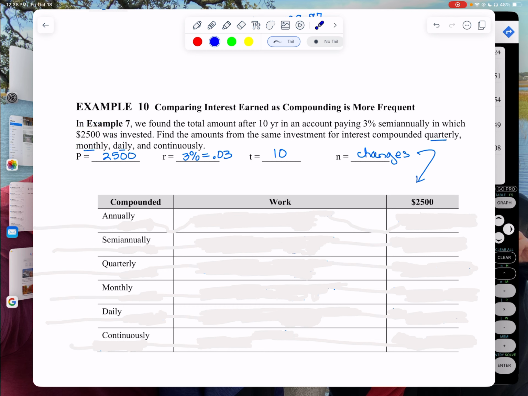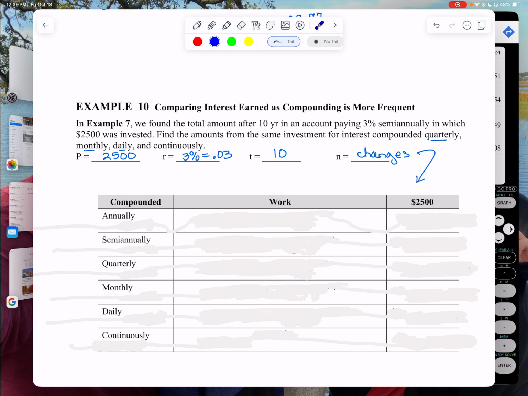That's going to be my P. We found the total amount after 10 years. It was in an account paying 3%. It's going to compound quarterly, monthly, daily, continuously. So I'm doing it all. I'm going to say annually, semi-annually, quarterly, monthly, daily, continuously, and see what happens.